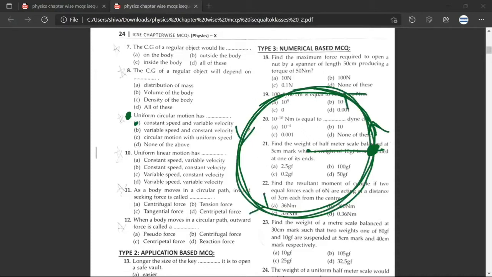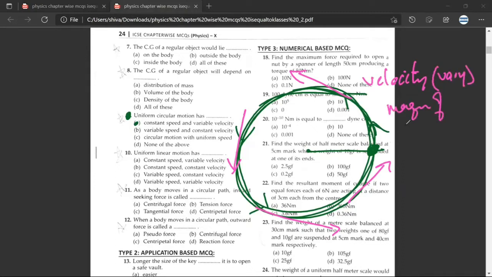See, we have understood in detail that at any point on this circular track, the direction of motion of the stone will vary. Have you understood? Yes, sir. So anyways, the velocity will keep varying, but the magnitude of speed, or you can say magnitude of velocity, would be constant. Have you understood what I've said?